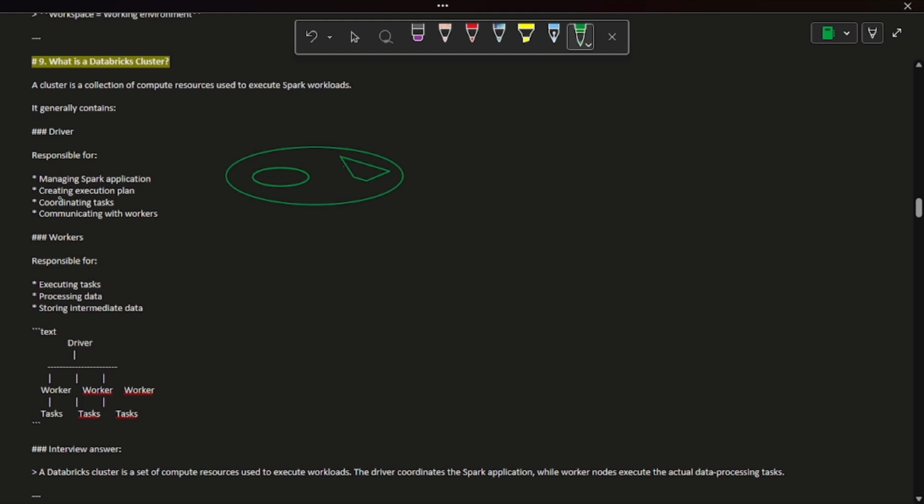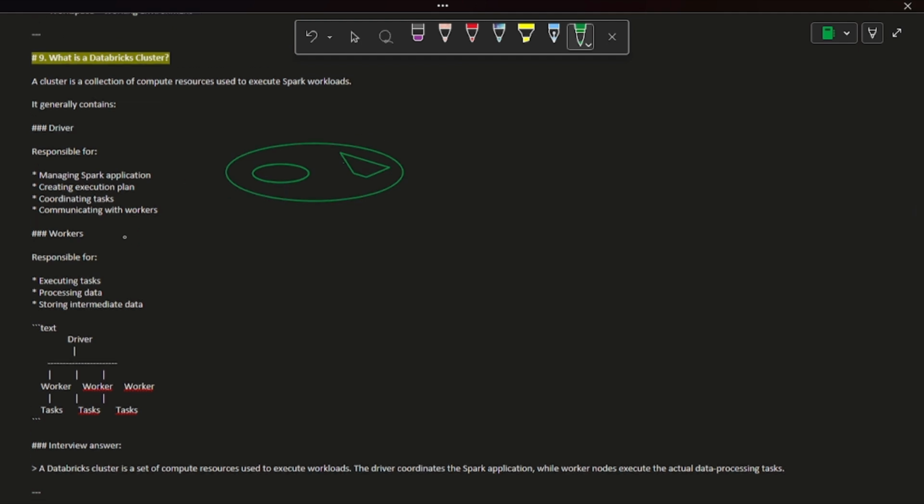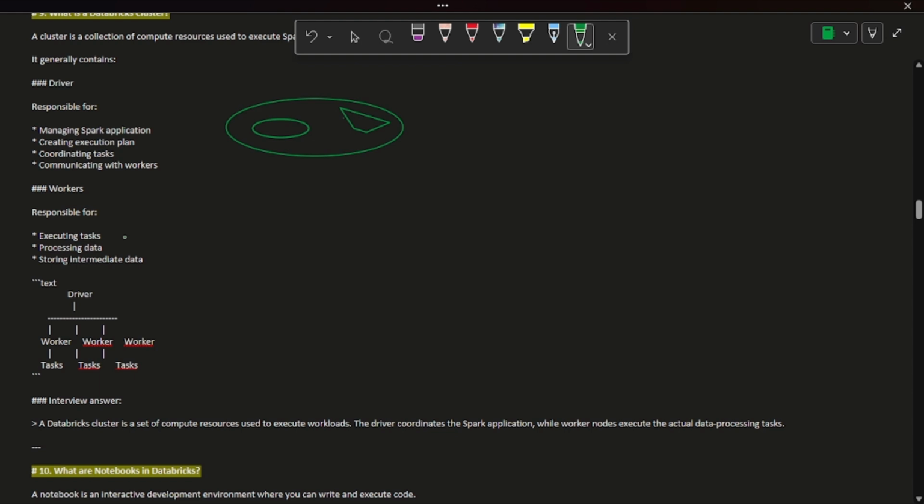So here you can see it is responsible for managing the Spark application, creating the execution plan, coordinating tasks, and communicating with each other task. So here we will have two things: driver and worker. This driver is responsible for all these things, and this worker is responsible for executing the actual task.